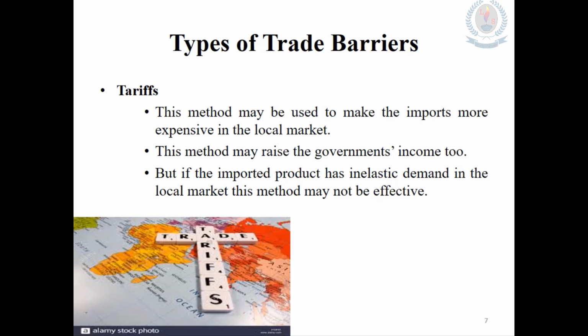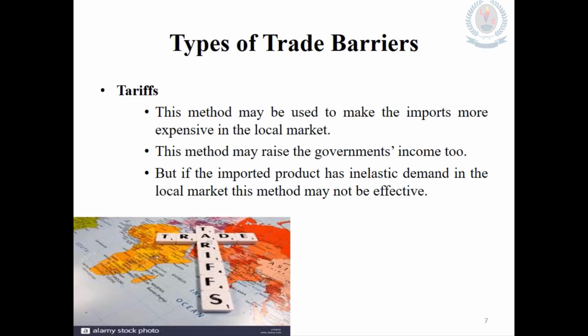Another thing is, tariffs give some barrier or some kind of limit to the importers. Therefore there will be less imported goods available in the local market. That will be a favorable effect for the domestic manufacturers.